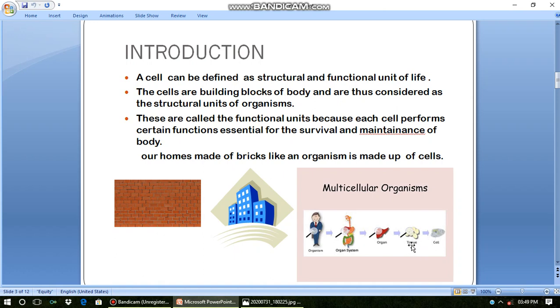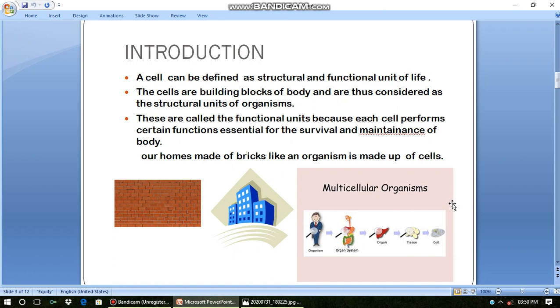When tissues combine, they form an organ, and when organs combine, they form an organ system, and when various organ systems combine, they form an organism. So if we say that the organism is formed from a cell, we are not wrong. Just like our homes are made up of bricks, an organism is made of cells. So you have to learn that a cell can be defined as a structural and functional unit of life.